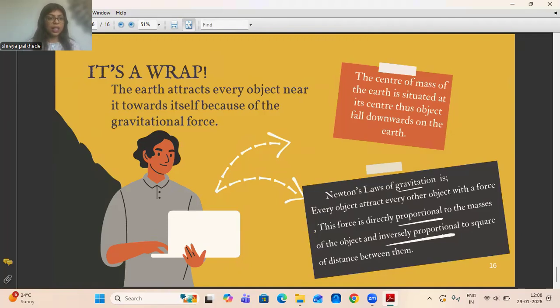So guys, I have completed all of the concepts here and it's a wrap. Here are again some important concepts. Earth attracts every object towards itself because of the gravitational force.